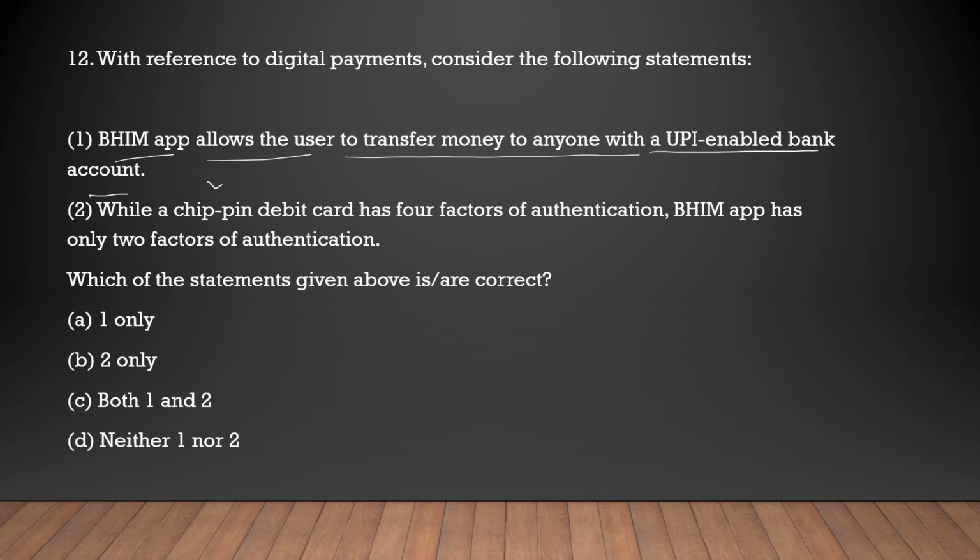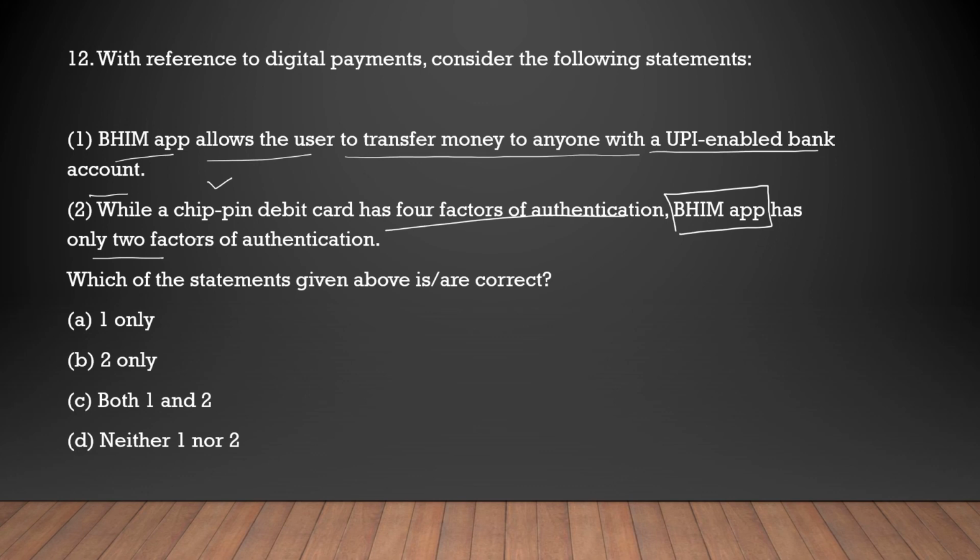It is correct. Next is, while a chip PIN debit card has 4 factors of authentication, BHIM app has 2 factors of authentication. BHIM app is more recent than the chip PIN debit card. And if we look at only this factor, nowadays our economy, or the world, is working toward more secure things.